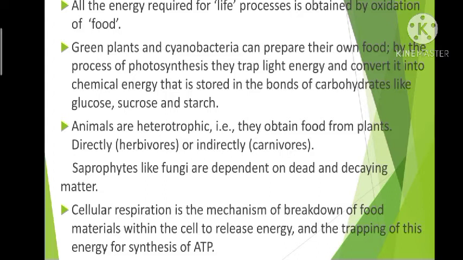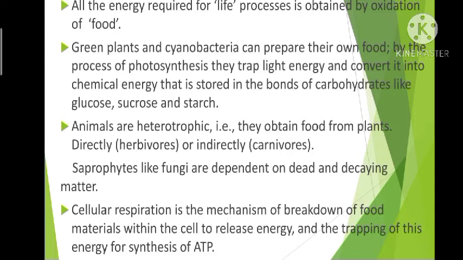Okay, as you all know, the green plants and cyanobacteria can prepare their own food by the process of photosynthesis. In the previous chapter we have seen that photosynthesis occurs in green plants as well as in cyanobacteria. Here they trap the light energy and convert it into chemical energy, and that chemical energy is stored in the bonds of carbohydrates like glucose, sucrose and starch.